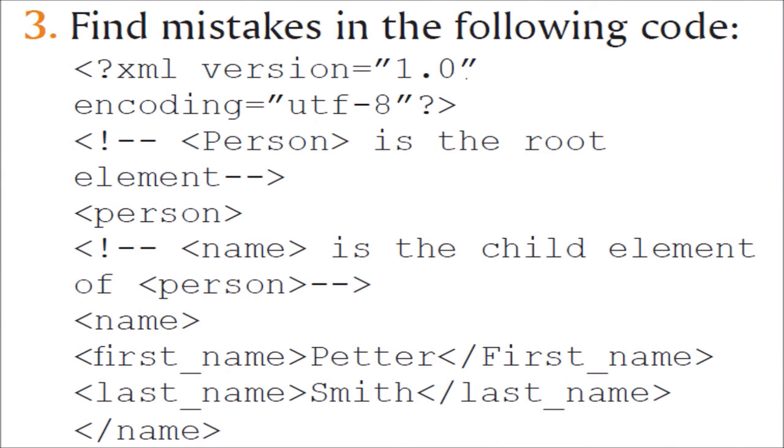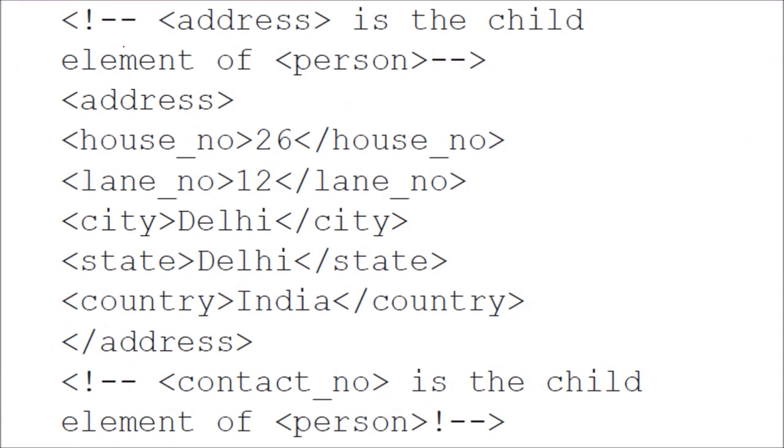Find mistake in the following code. First of all, this is okay, XML. Then these are the tags. These are the comment tags. The person is the root element. Then now we have name. Inside this name we have first name, last name. Then again we have address. Inside this address we have house number, lane, city, state, country.